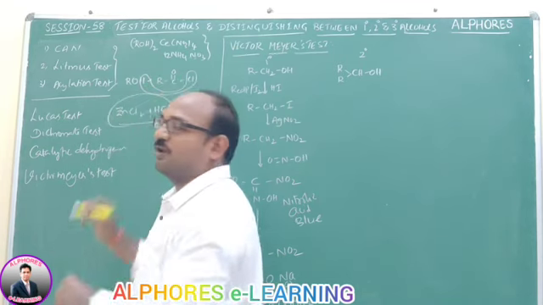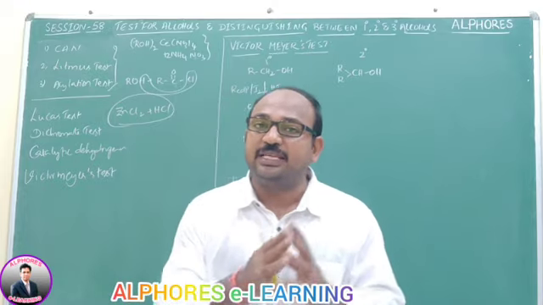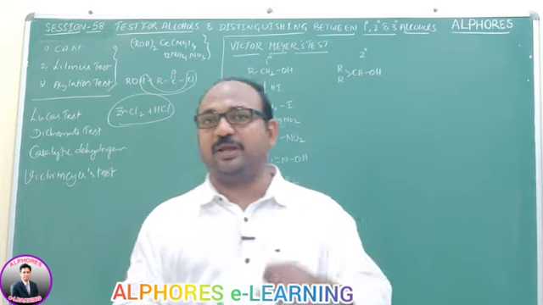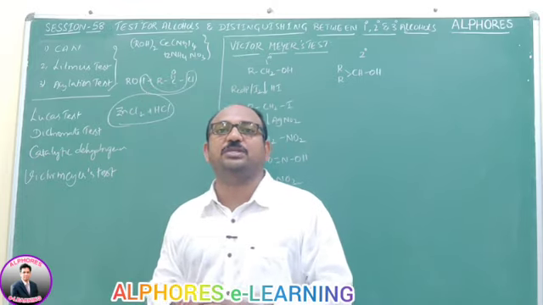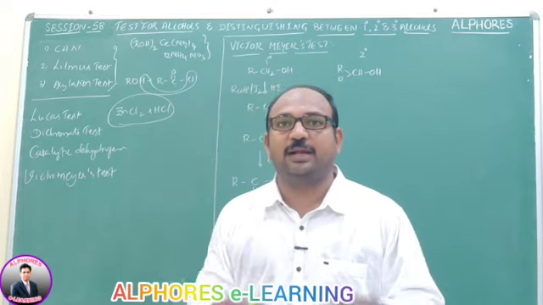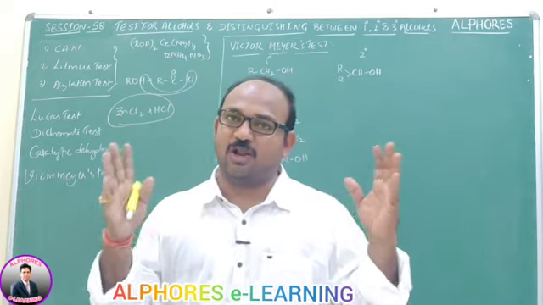With this reagent, the Lucas reagent, tertiary alcohol gives turbidity immediately, secondary alcohol gives turbidity in about 5 minutes, and primary alcohol takes a long time.